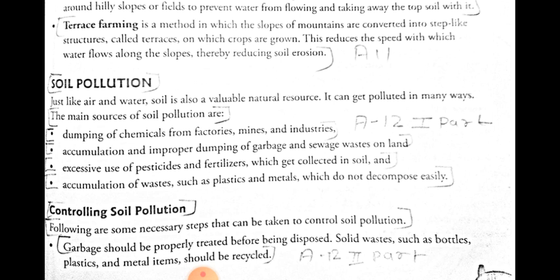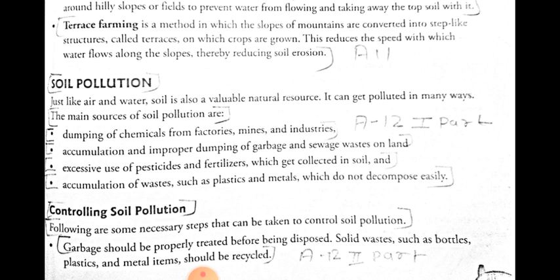Second, accumulation or improper dumping of garbage and sewage waste on land. Third, excessive use of pesticides and fertilizers in the soil. Fourth, accumulation of waste such as plastic or metal which does not decompose easily. So these are some of the sources of soil pollution, and we can stop soil pollution by following these steps.